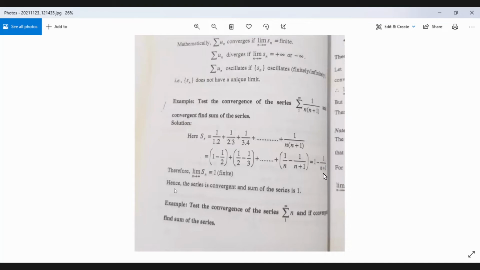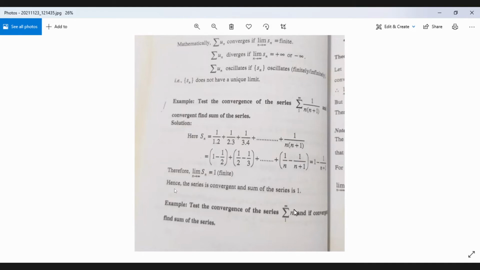So as n tends to infinity, 1 by infinity is 0. This will be equal to 1. Limit Sn is 1 as n tends to infinity. Thus, this limit is finite, therefore the series is convergent. Now, a sequence of partial sum converge করছে, so by definition, the infinite series is also convergent, and the sum of the series is equal to 1.